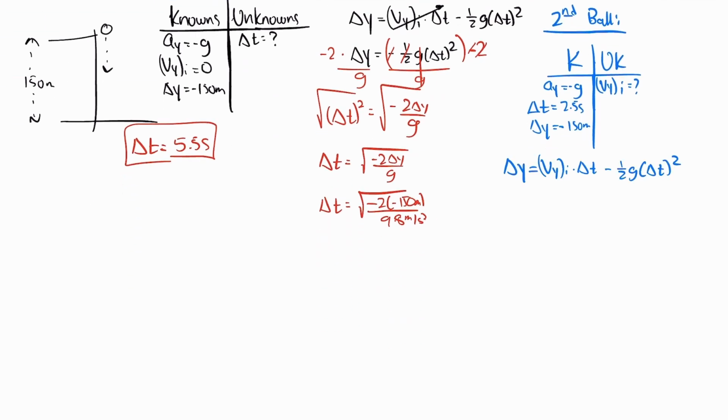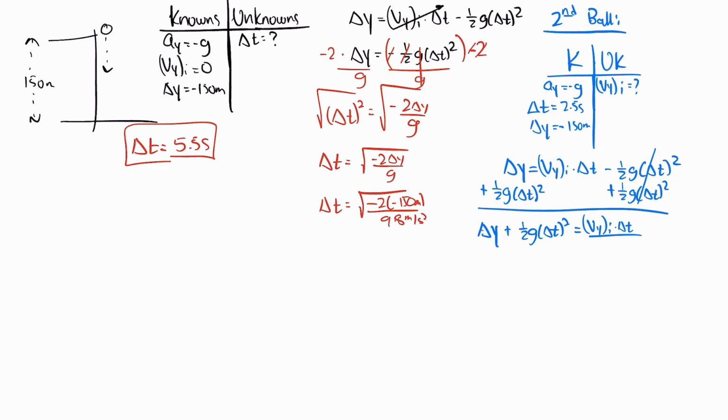So here, since I'm solving for Vyi, I'm going to add this entire term over to the other side. I add it to the right, I can add it to the left. So on the left-hand side, I'm going to get delta y plus 1/2 g delta t squared. And on the right-hand side, that's just equal to Vyi delta t. Then to solve for the initial velocity, I'm just going to divide the time on both sides, and that's it. I can now lastly plug in my numbers. So the final form of this equation looks like this.